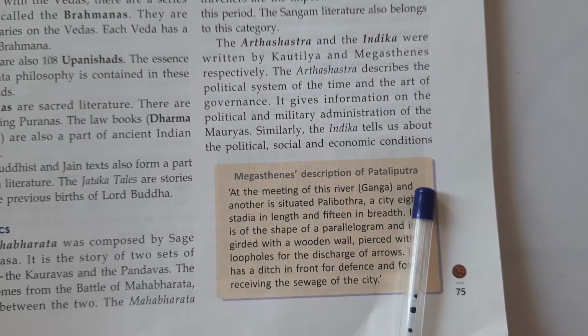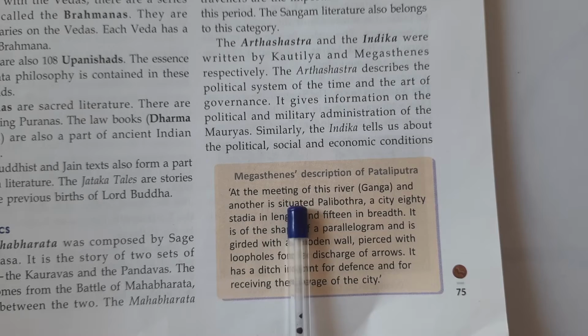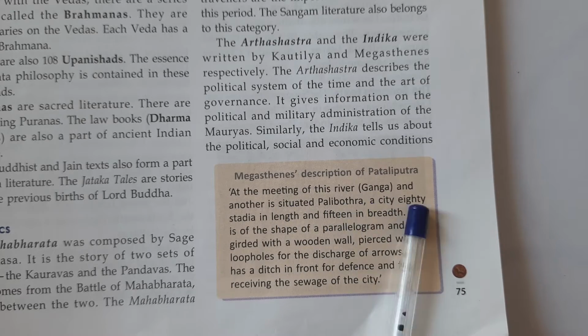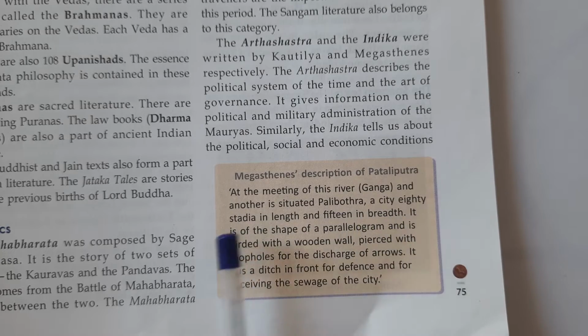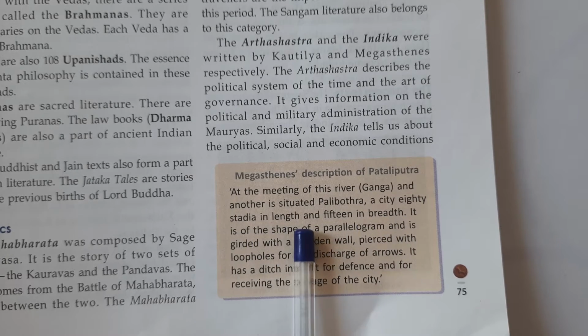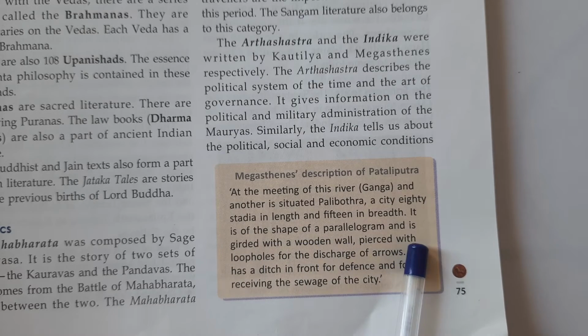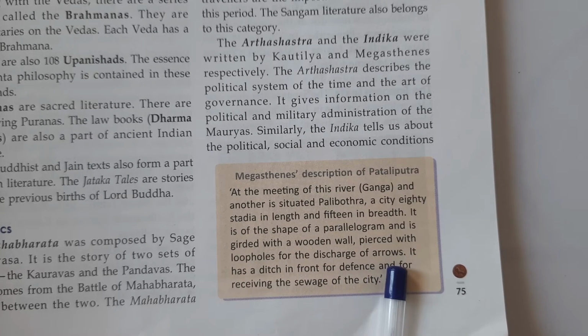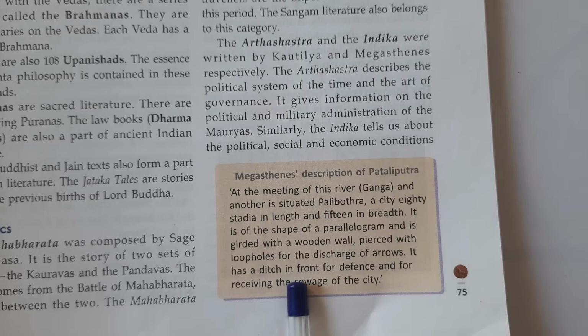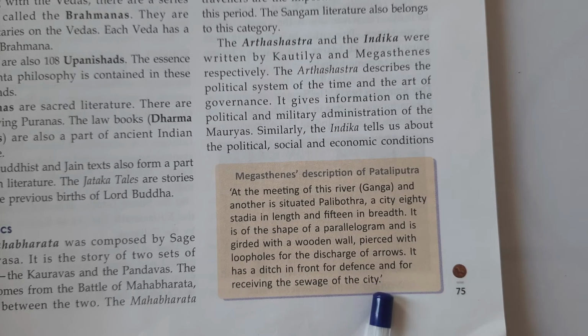Megasthenes' description of Patliputra. At the meeting of the river Ganga and another is situated Palibotra, a city 80 stadia in length and 15 in breadth. It is of the shape of a parallelogram and is girded with a wooden wall pierced with loopholes for the discharge of arrows. It has a ditch in front for defense and for receiving the sewage of the city.